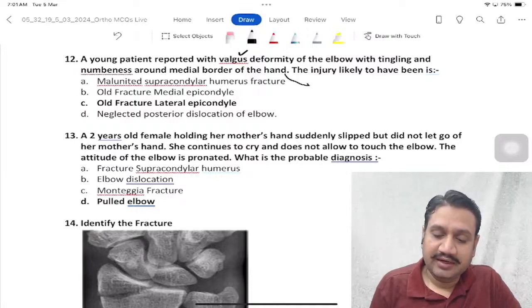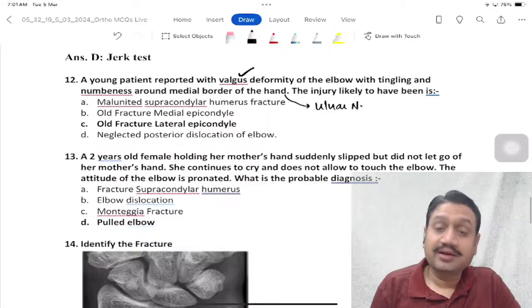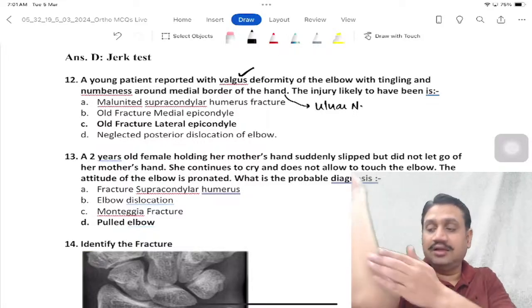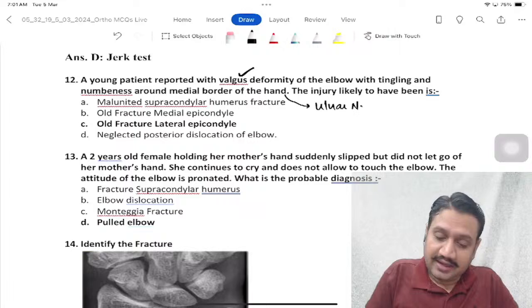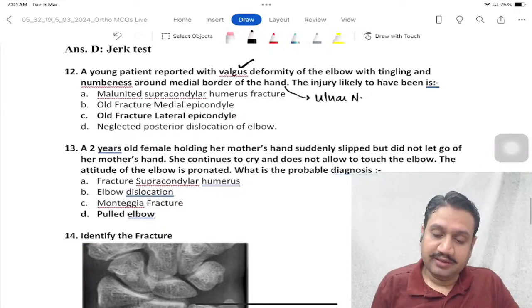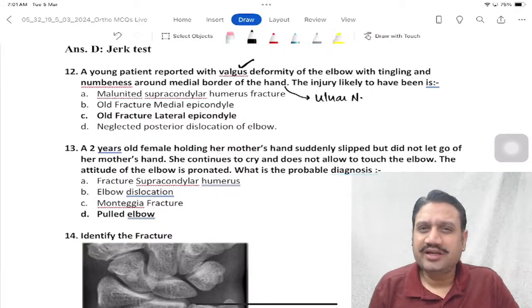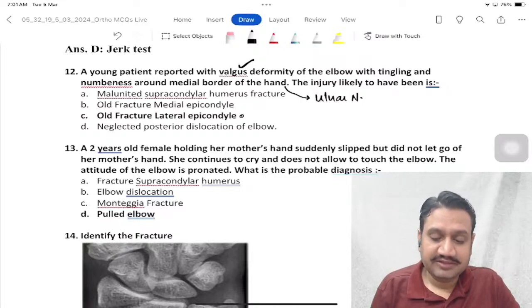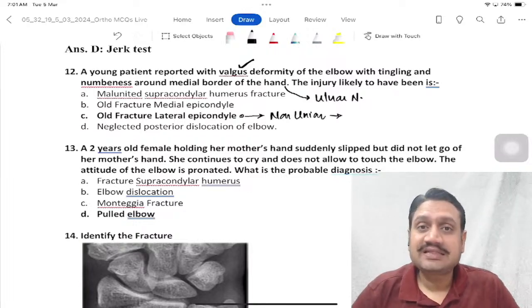The medial border of the hand involvement is of what? Ulnar nerve. The deformity is where? Lateral side. The forearm is going lateral. Nerve involved is medial. Okay, and how the injury? Most likely they're asking you which injury does that. Whenever there is a fracture of lateral condyle which goes into non-union, you must recall that fractures of the lateral condyle were what kind of injuries? They were fractures of necessities.